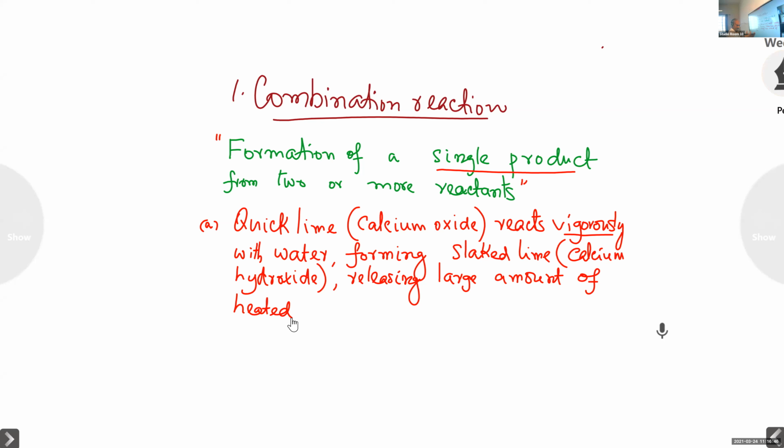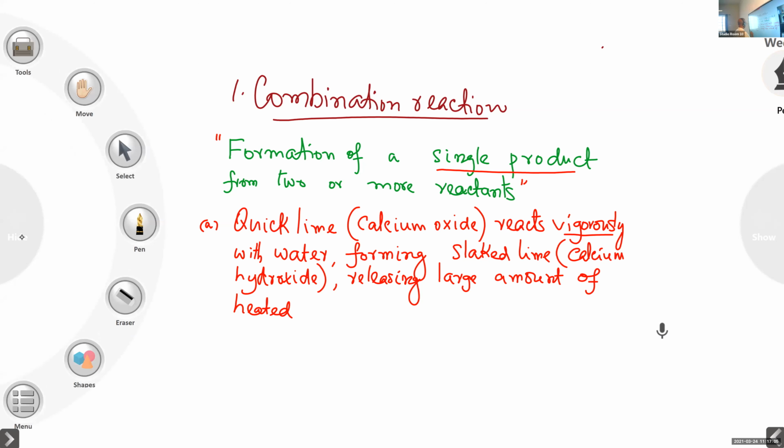We are not raising the temperature. The temperature is raised by the reaction. That's why I say it is a spontaneous rising of the temperature. So not heated, heat energy. You write heat energy.